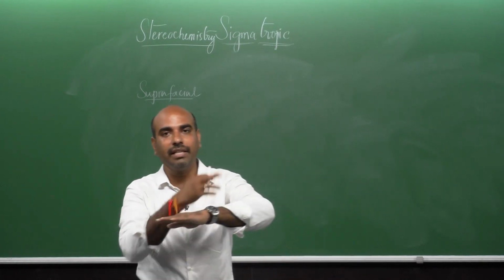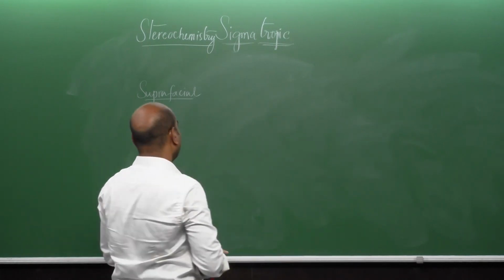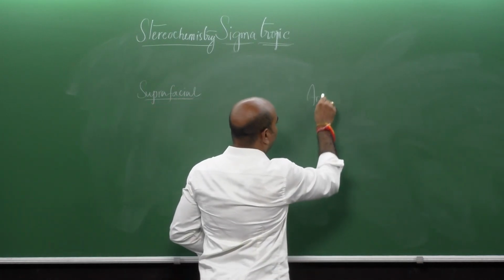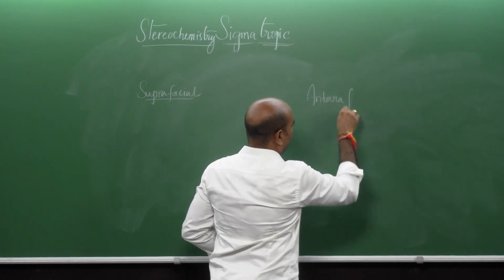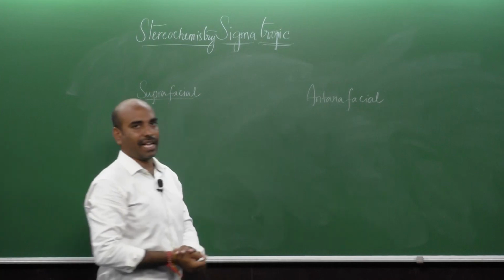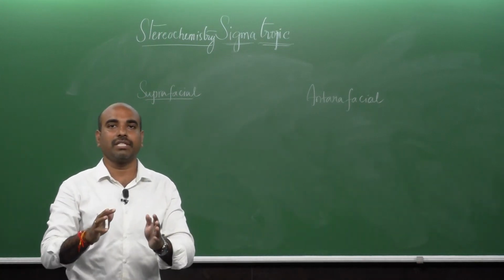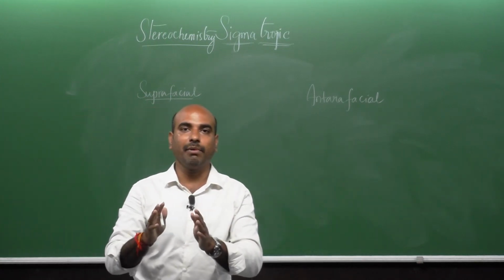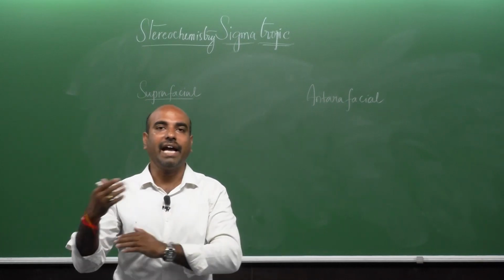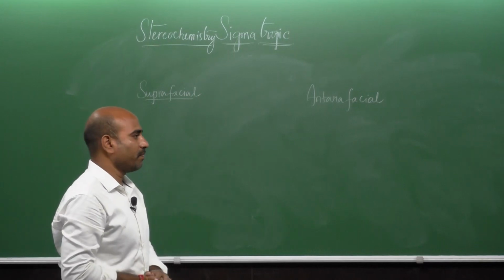Now, it is crossing the pi system. So, such kind of migration is called antarafacial sigmatropic reactions. So, now the stereochemistry depends whether the migrating sigma bond is following the suprafacial mode of migration or antarafacial mode of migration, right.